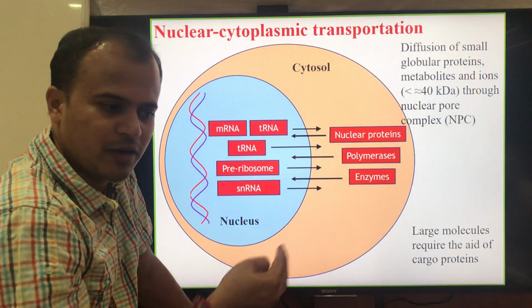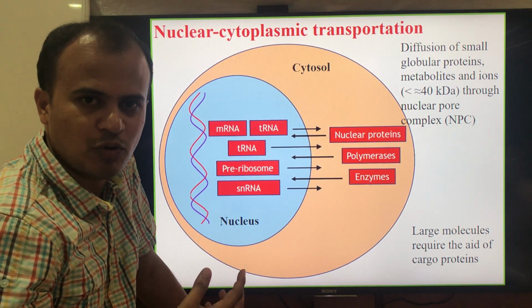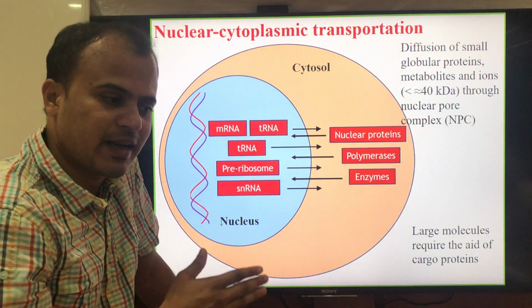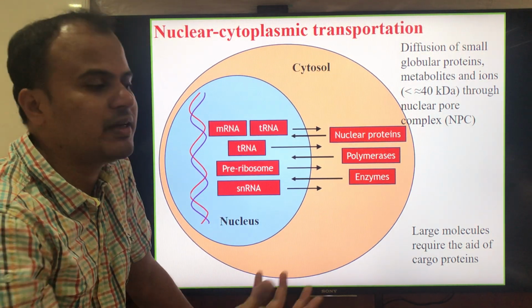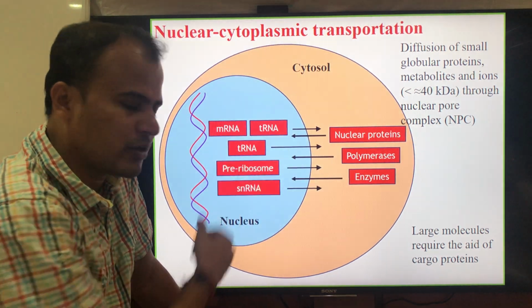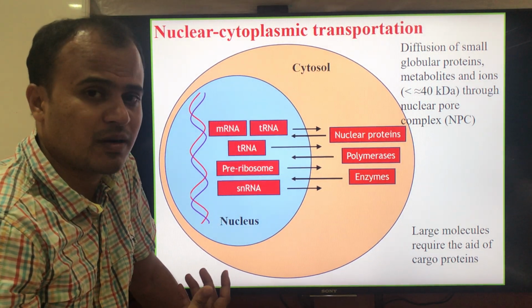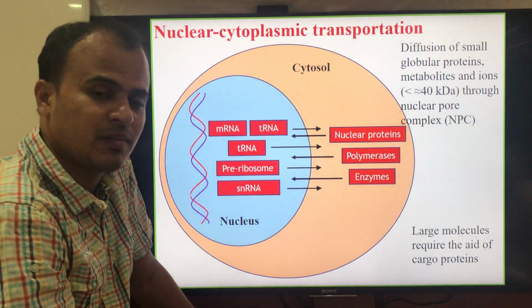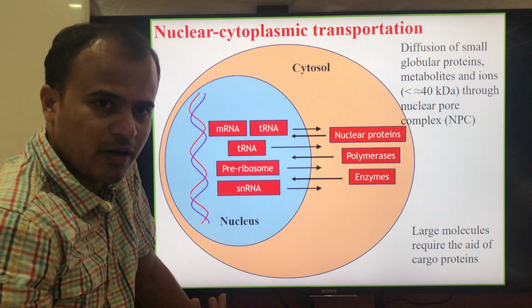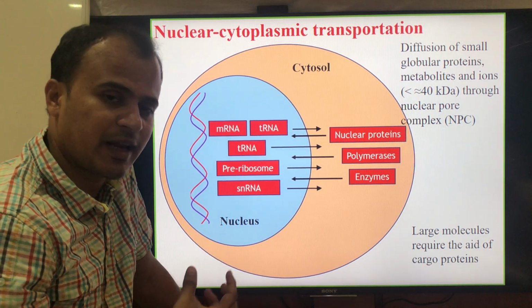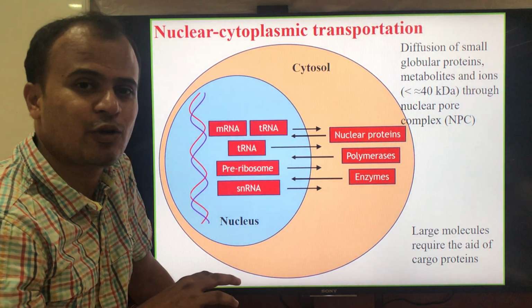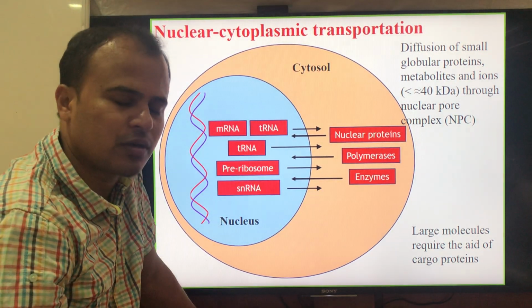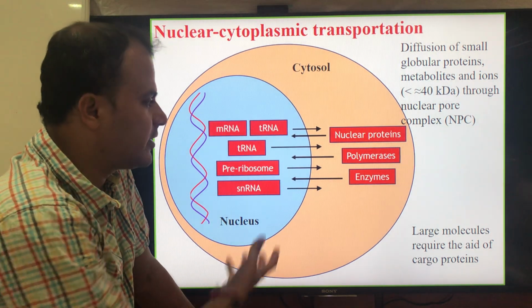So mRNA will undergo translation by using ribosomes, and these ribosomes are present in the cytoplasm. tRNA acts as the carrier of the amino acid. Therefore, the site of translation is the cytoplasm, and the tRNA should be placed in the cytoplasm. rRNA are involved in the formation of the ribosome. The ribosome formation takes place inside the nucleus. Once the ribosomes are formed, they should be sent out to the cytosol for their function.